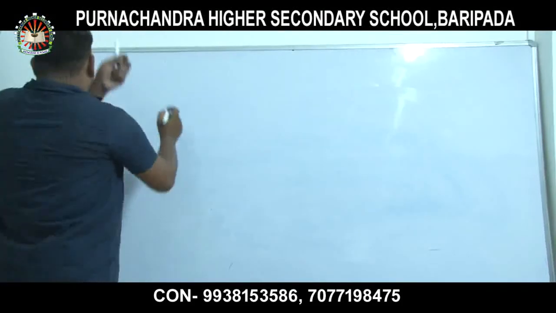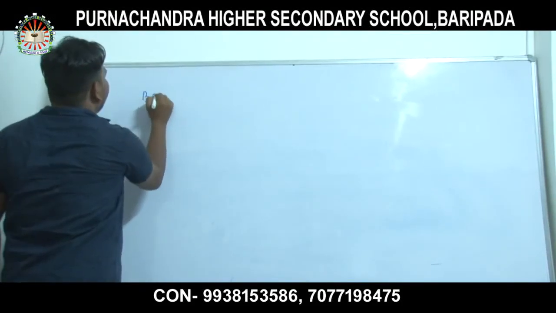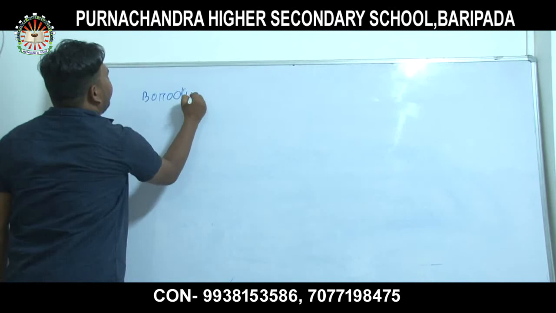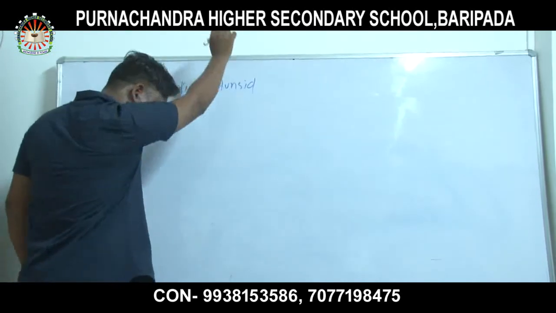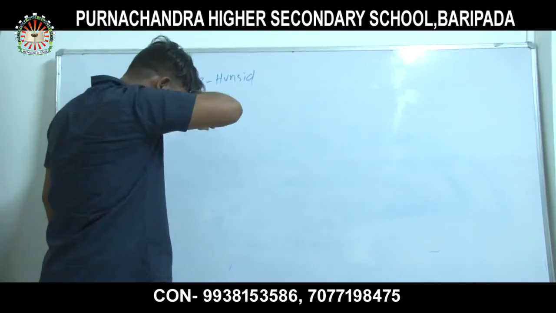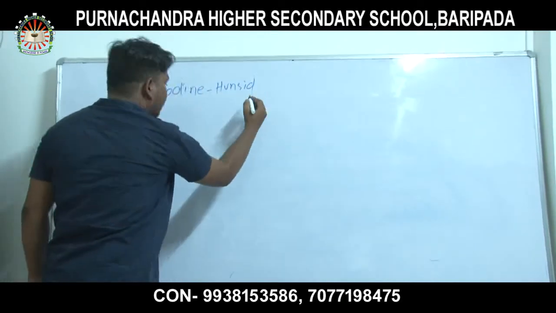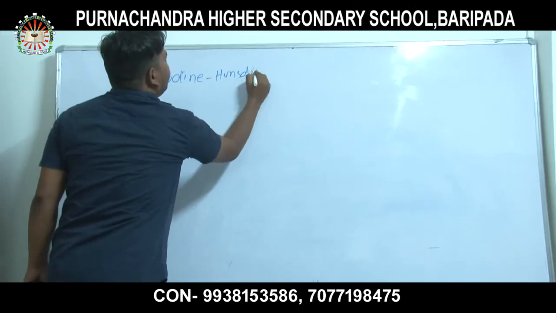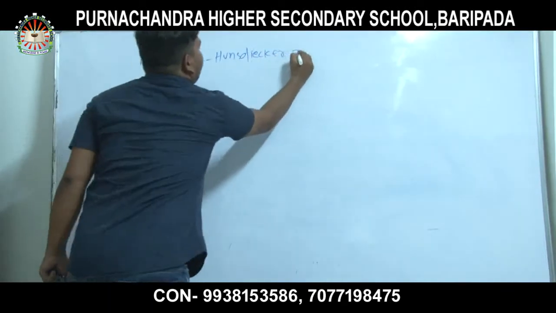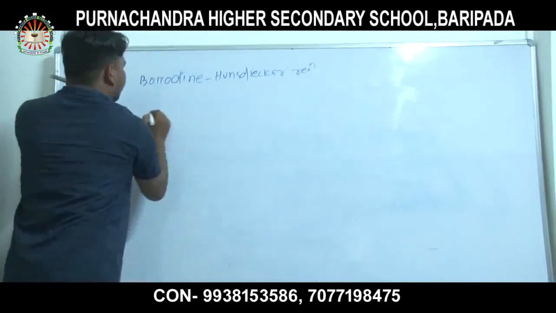Next, one important name reaction is the Borodin Hunsdiecker reaction.